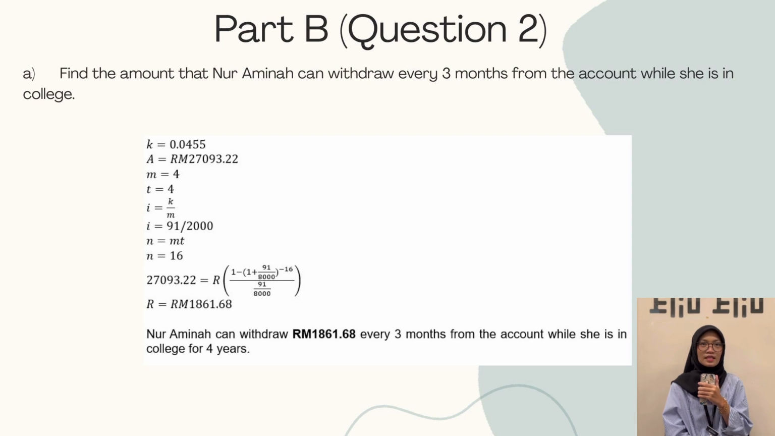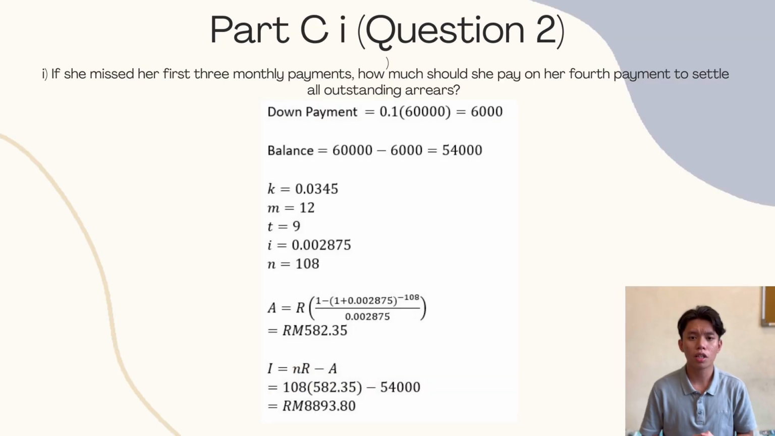So R is 1,861 ringgit 68 cents. For question C, 1 Roman, down payment equal to 0.1 open bracket 60,000 close bracket equal to 6,000. So the balance is 54,000, which is the result of 60,000 minus 6,000. K equals 0.0345, M equal 12, T equal 9, I equal 0.00275, and N equal 108.